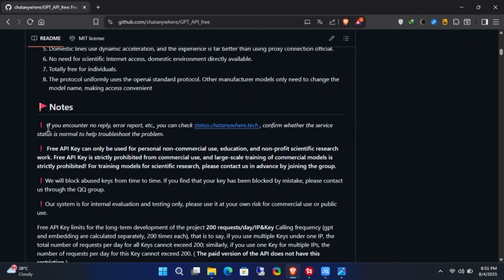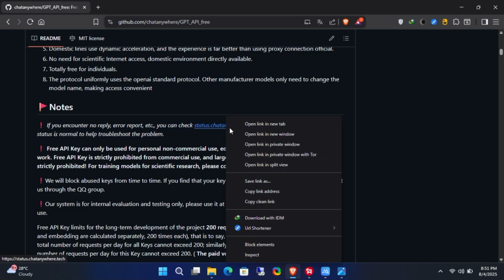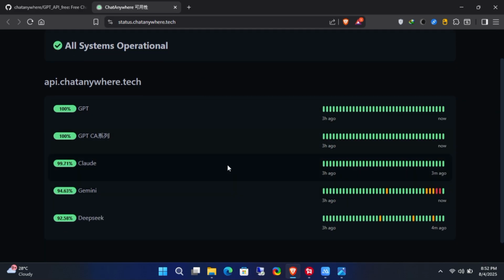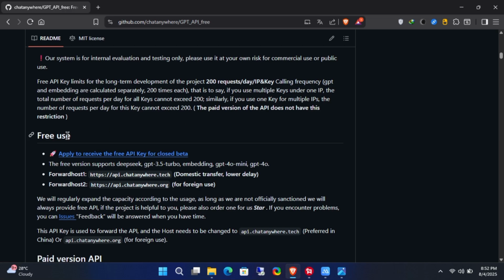continuing with this tutorial. Here, you will find a note that basically tells you the server status. Always check the server status if you face any issues while using this API. As you can see here, all the services are working properly, so everything should work normally. If you scroll down further, you will see an option for a free API key.